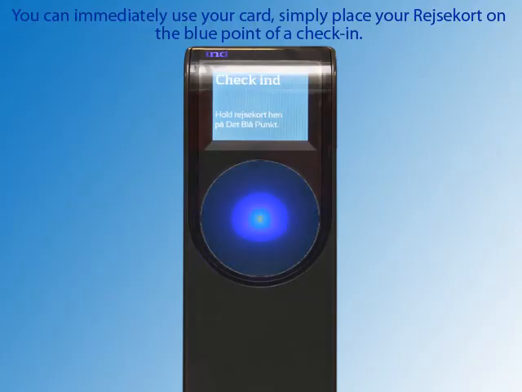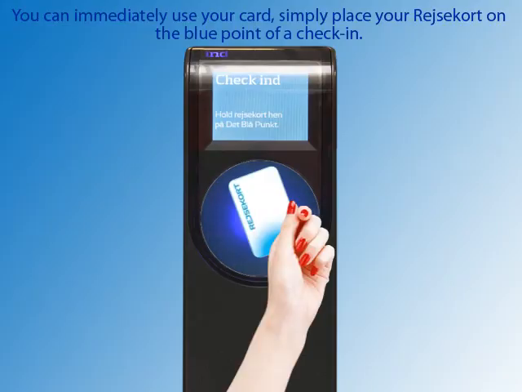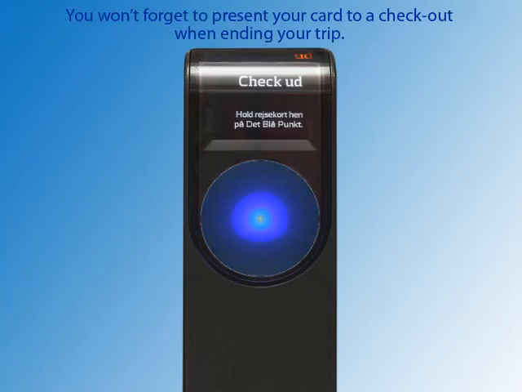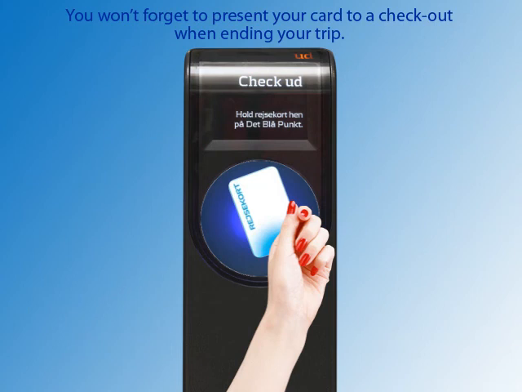You can immediately use your raised card. Simply place your raised card on the blue point of a check-in. Don't forget to present your card to a checkout when ending your trip.